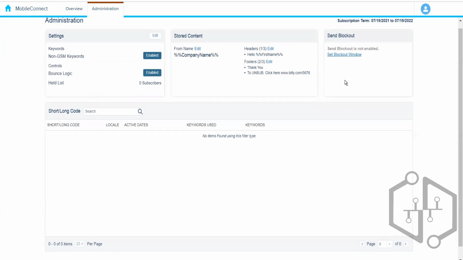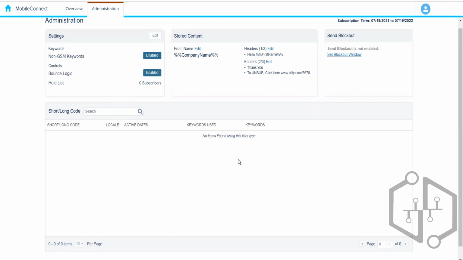Next is the send blockout window. So what is this? Blockout window means that this is the time period in which the SMS messages cannot go out. Generally we do not want to send the SMS message at night. So we can set this blockout window from 11 p.m. to 6 a.m., when the message should not go out. We can set the blockout window accordingly, and at night the SMS message will not go out.